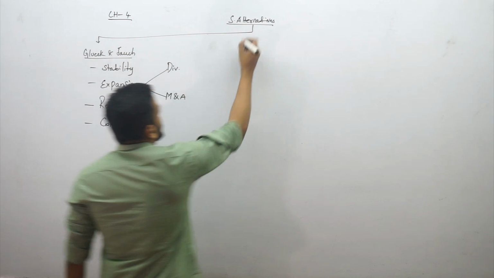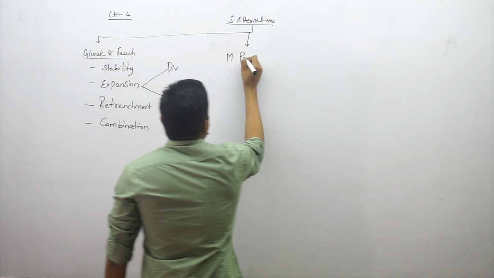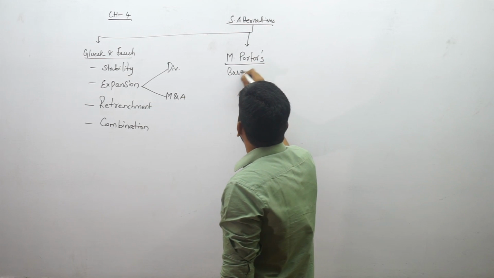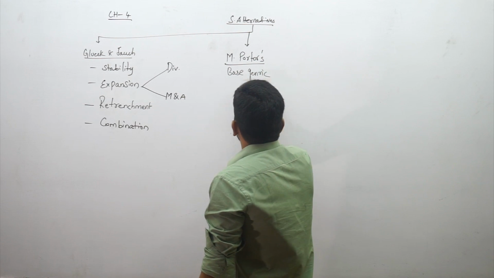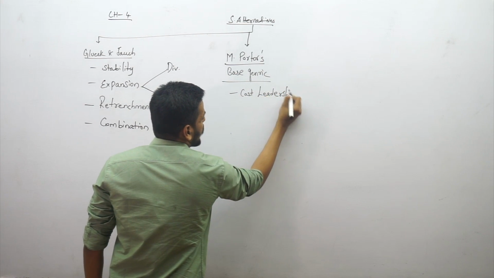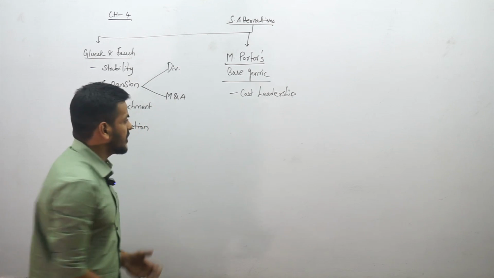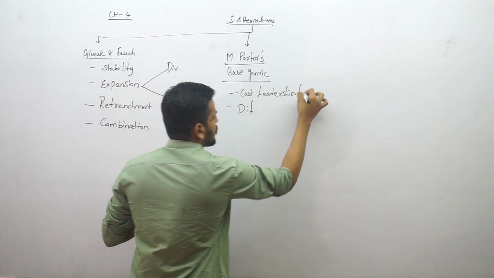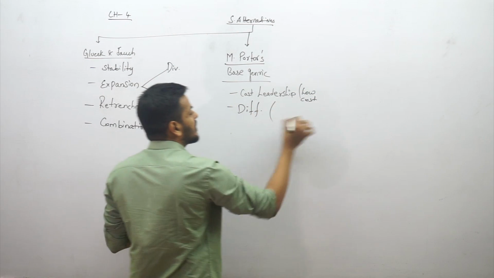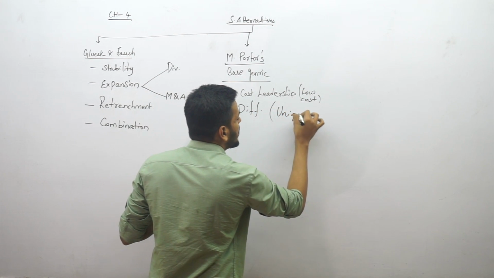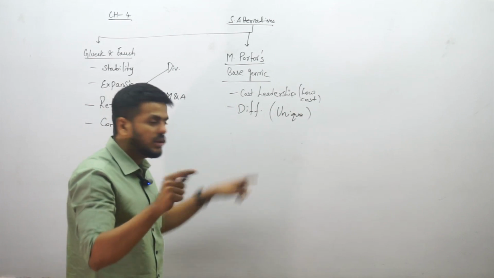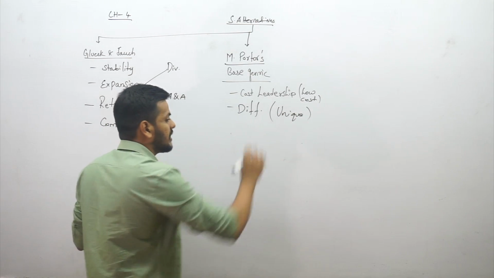Michael Porter in the next lot comes up with 3 fantastic strategies. Michael Porter's strategies are also called generic strategies, in which he talks about cost leadership, which is striving to be the lowest cost producer in the market. Then he talks about differentiation. Differentiation is the kind of strategy where you want to develop unique products in the market which others don't have, so that you can charge a premium for that unique product. Uniqueness in the product will help you gain that little edge on premium.